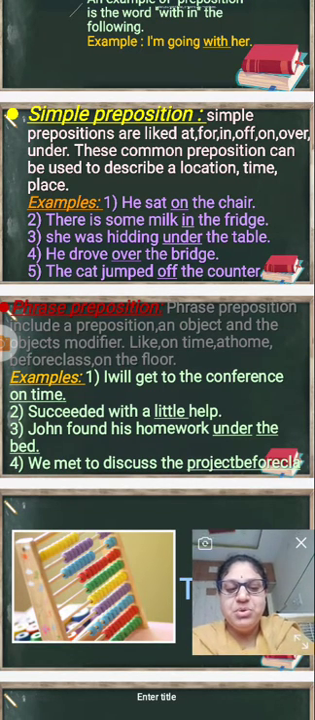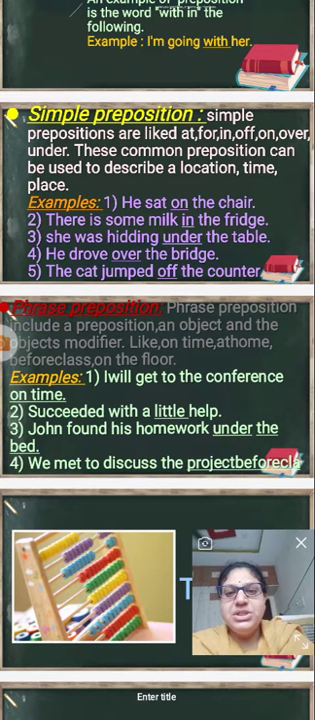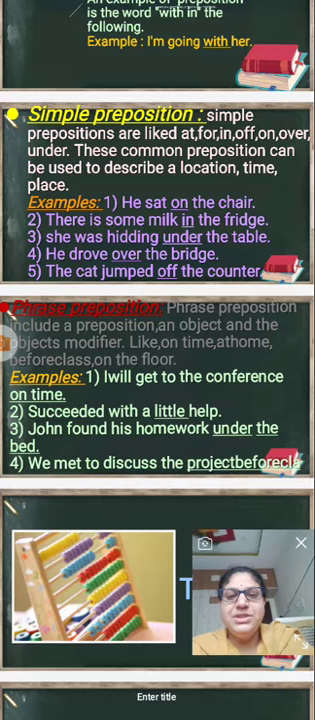Already you have looked at the simple prepositions. The simple prepositions are: at, for, in, of, on, over, under. These common prepositions can be used to describe a location, time and place. Already we have seen the location and the place. Now we are going to see the time.